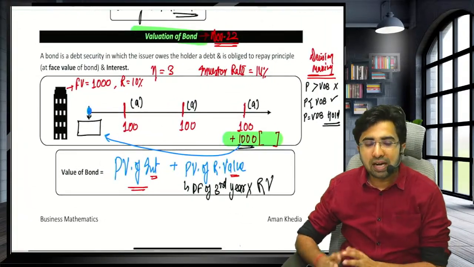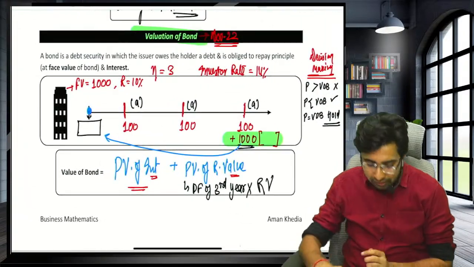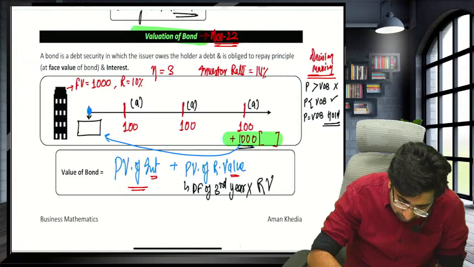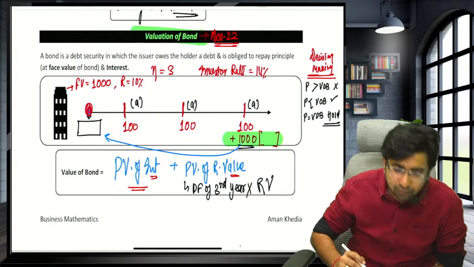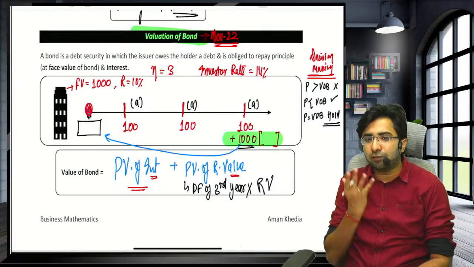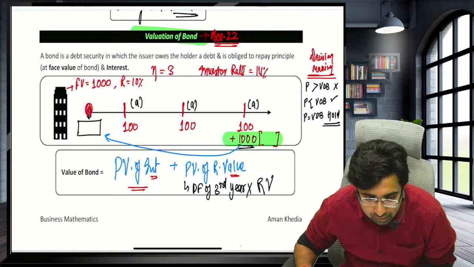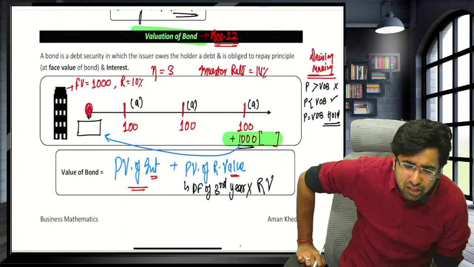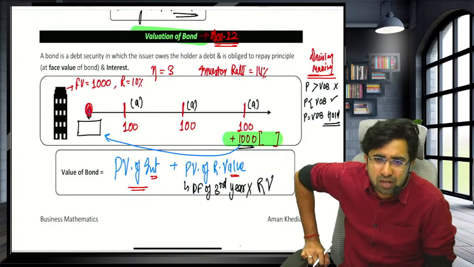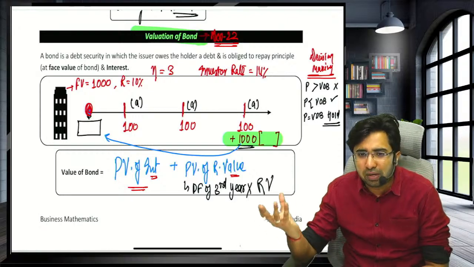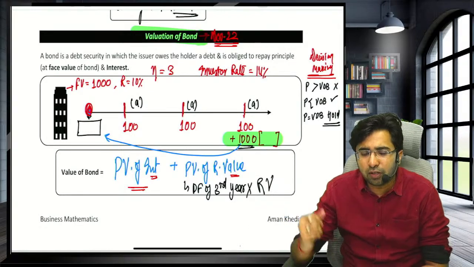Valuation of bond. Guys, valuation of bond means here a company issues a bond. Company says take this, it's just a kind of debenture, a piece of paper. Now see guys, you can expect a weightage of 3 to 4 marks. All the chapters now have an average weightage of 3 to 4 marks.